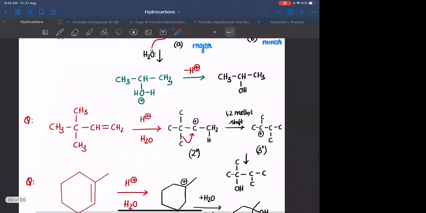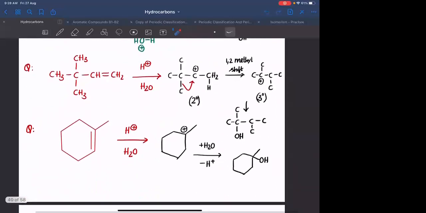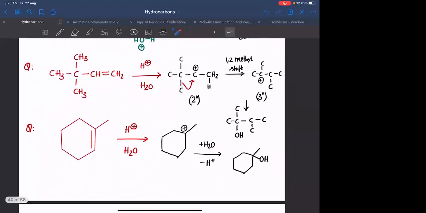As the mechanism involves formation of a carbocation, you definitely need to check for rearrangements. If the formed carbocation is not stable, and if there is a possibility for a more stable carbocation, you always need to do rearrangements.